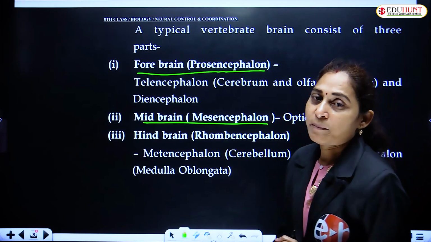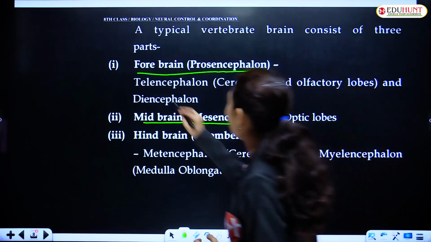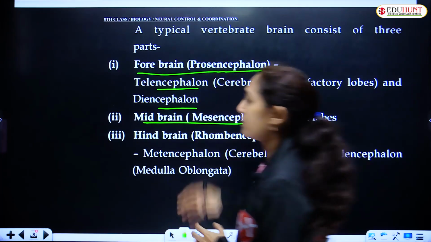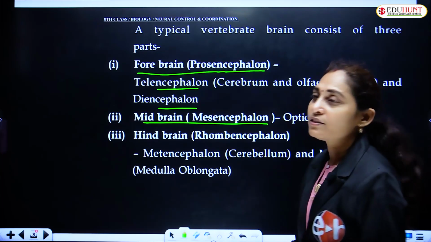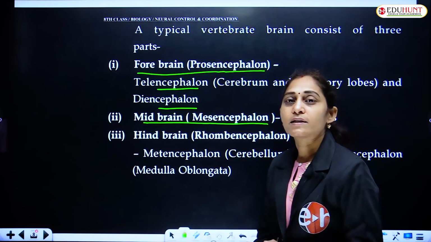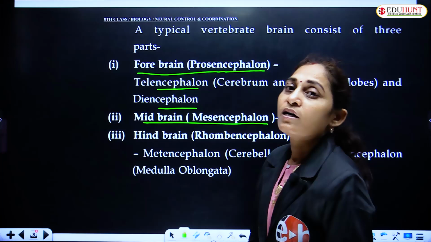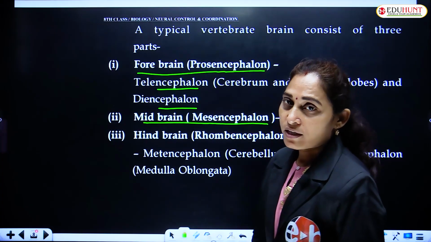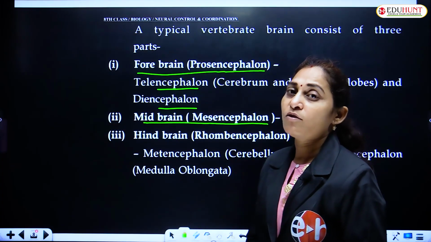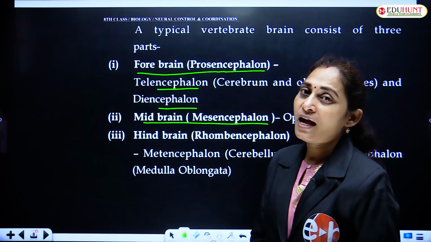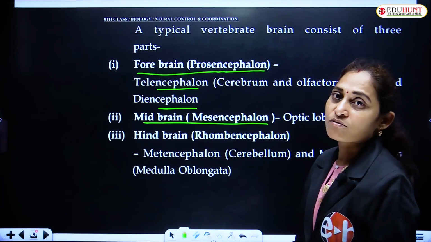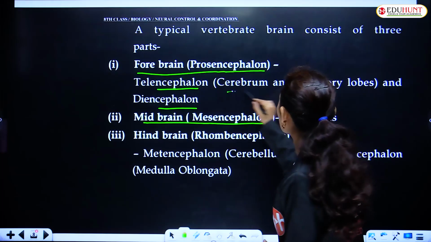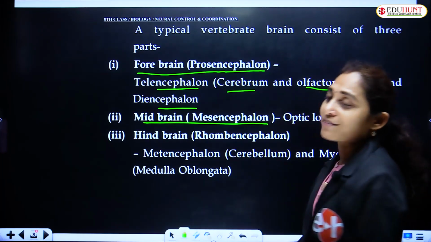the parts in the forebrain are two parts, telencephalon and diencephalon. Telencephalon and diencephalon are the two parts present in the prosencephalon, that is the forebrain. What are the parts in the telencephalon? The cerebrum is there, along with the olfactory lobes.